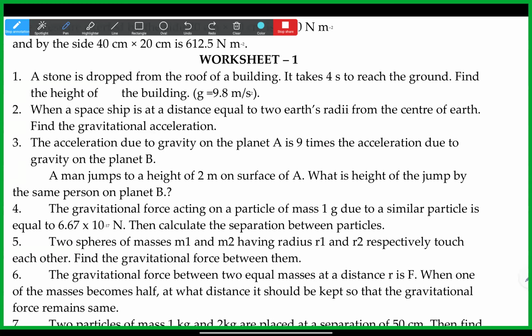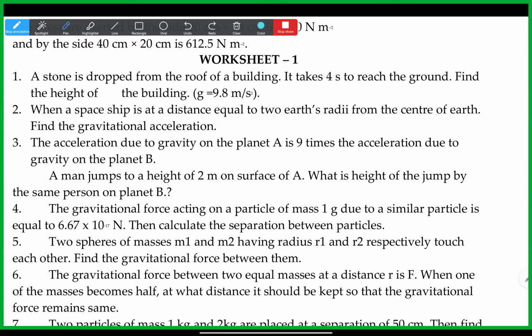G we got as G capital M by r square. That one we should use here. g is equal to G capital M by r square, right? Yes, Pranami, that is correct. That one if we use, we'll get it. So can you solve it once? Yes, Pranami.